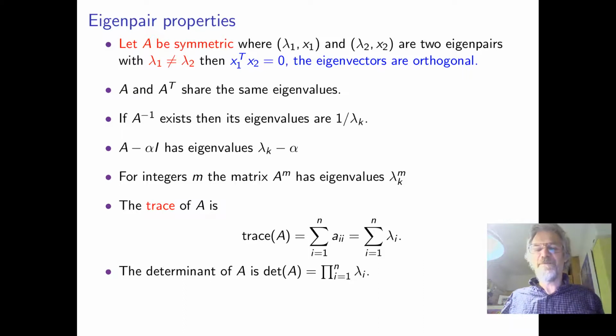And the determinant is the product of the eigenvalues. You multiply them together. Sigma means sum, add them up from 1 to n. Capital Pi for product means multiply them together. So the determinant is the product of the eigenvalues. Again, you see if you've got any eigenvalue that's 0, the determinant's 0 and it's singular.